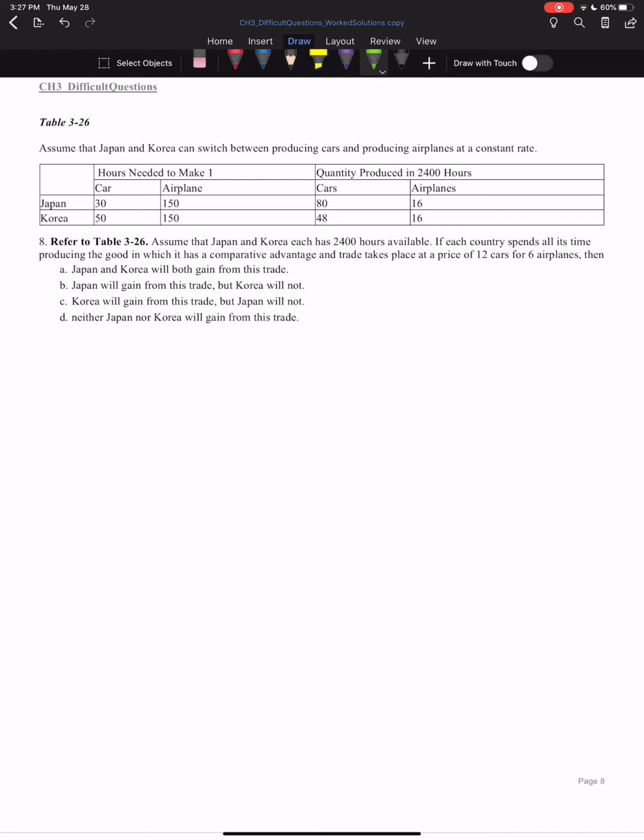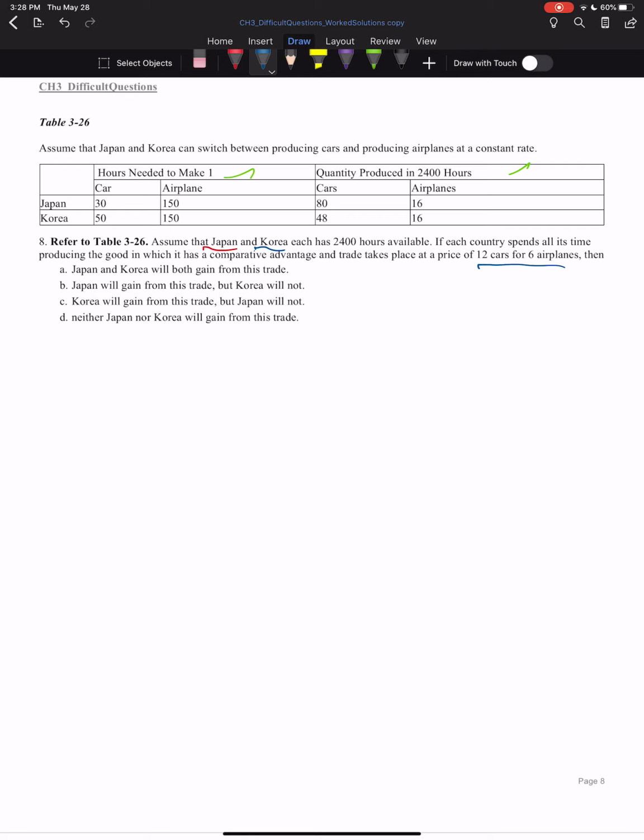Assume that Japan and Korea can switch between producing cars and producing airplanes at a constant rate. So we've got our hours needed, and then we've got the quantity produced. Assume that Japan and Korea each has 2,400 hours. If each country spends all its time producing the thing in which it has the comparative advantage and trade takes place at the price of 12 cars for 6 airplanes, then...